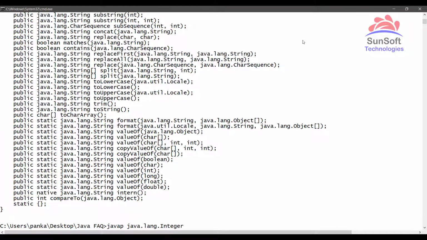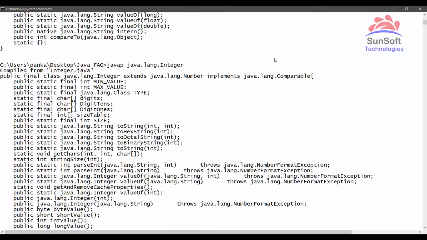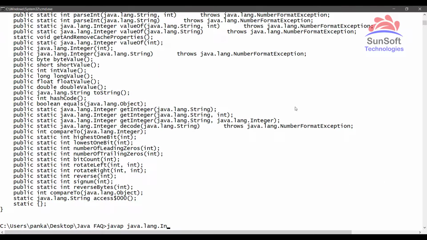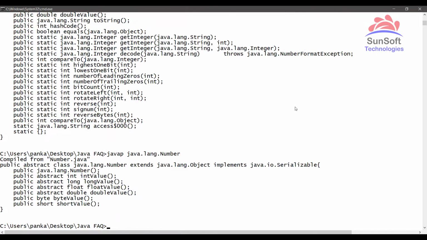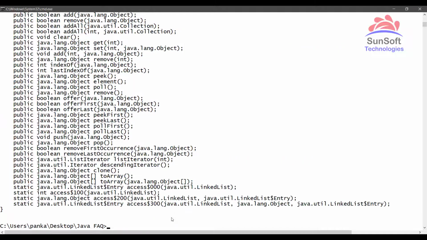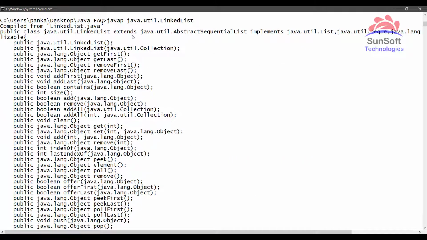Let's take the Integer class. The Integer class extends Number, as already we have seen, but the Number class implements Serializable, meaning all numeric wrapper classes are serializable by default. And then let's see one of the collection framework classes as well by typing java.util.LinkedList. And if I come at the top, the LinkedList also implements Serializable.